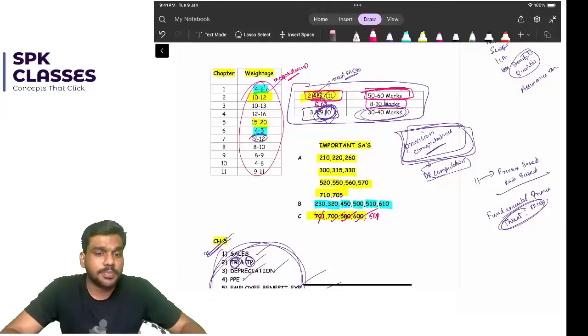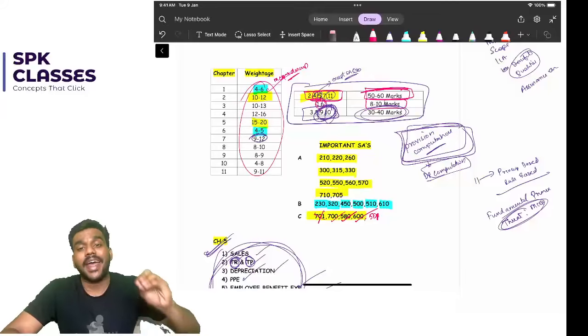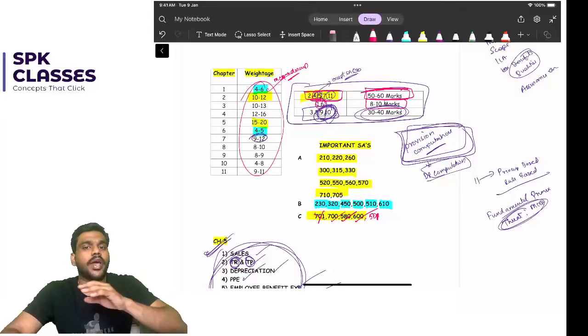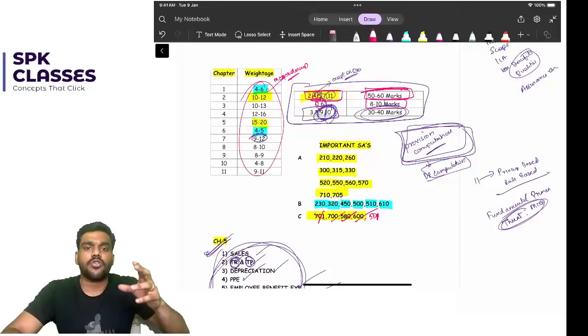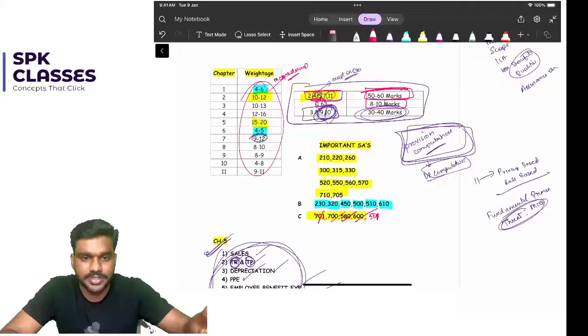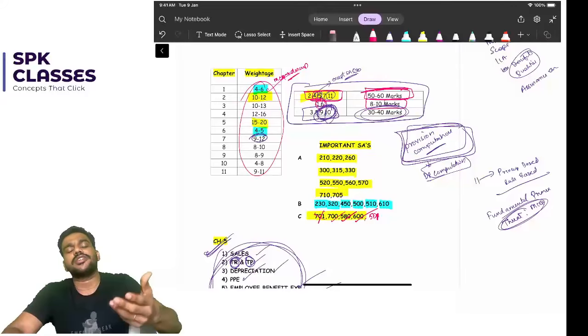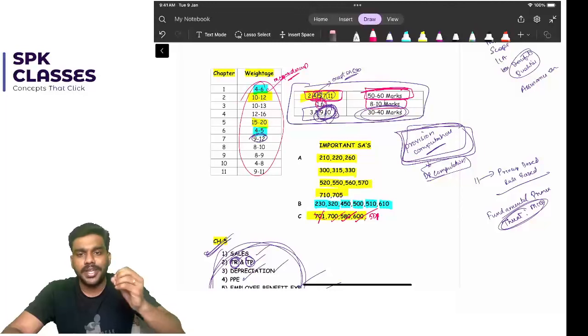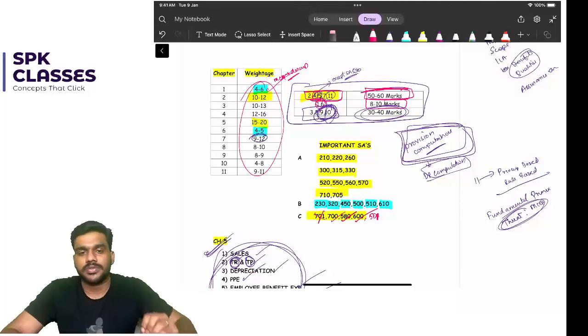If it's possible, attend 100 marks itself. But at least 80 plus, so that you can land somewhere between 50 or 60. You cannot expect 50 marks or 40 marks by attending only 50 or 60 marks. If you're attending only 50 to 60, you will end up somewhere around 30 to 35. So please make sure you attend 80 plus marks questions in the exam.